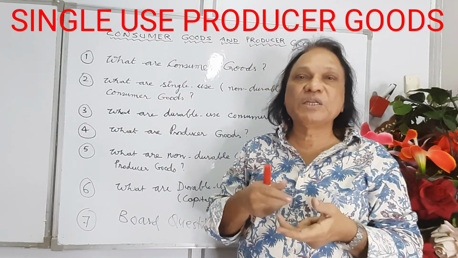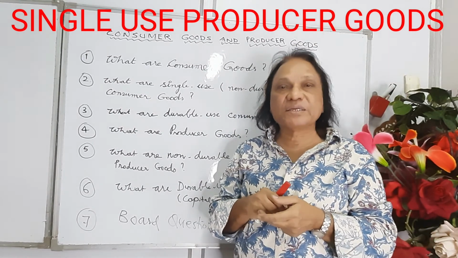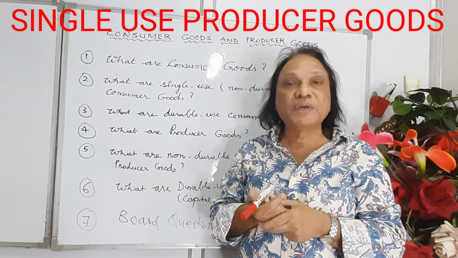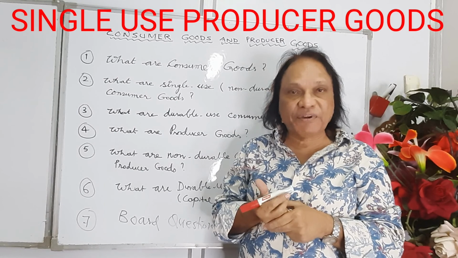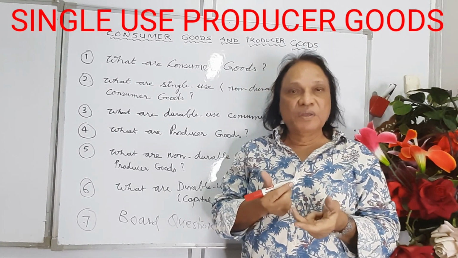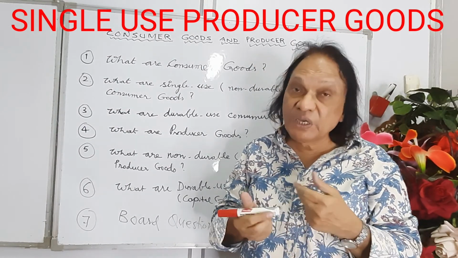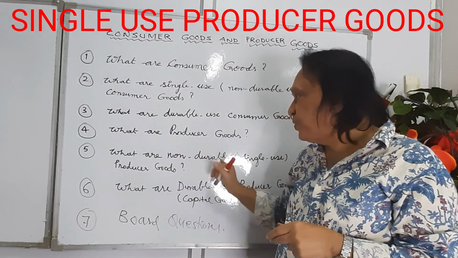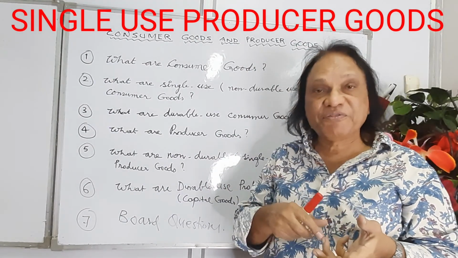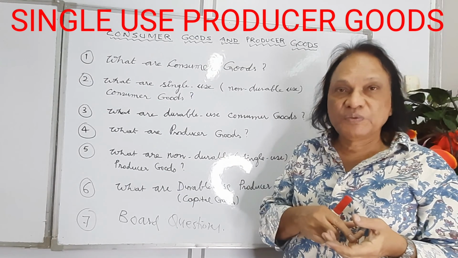They lose their value, identity, color, shape in a single act of production. For example, sugarcane in the manufacturing of sugar is a non-durable producer good or single-use producer good, non-durable use. Leather in the manufacturing of shoes is a non-durable use producer good.